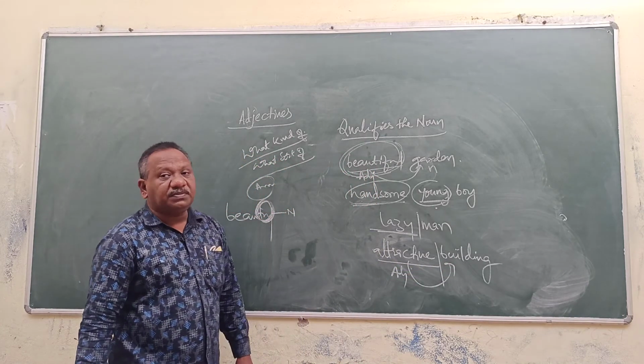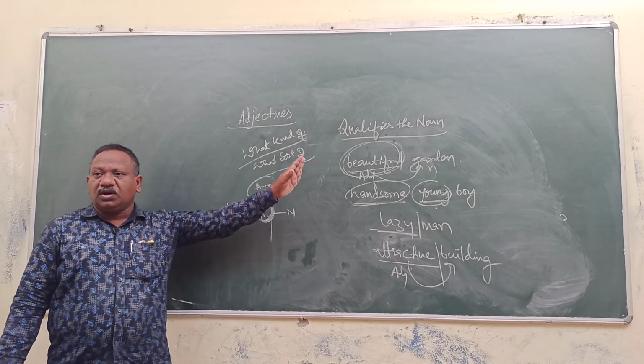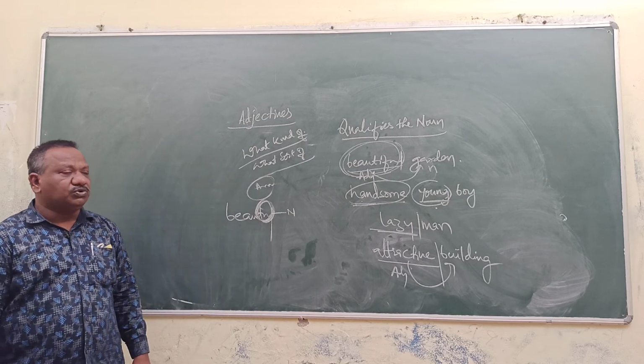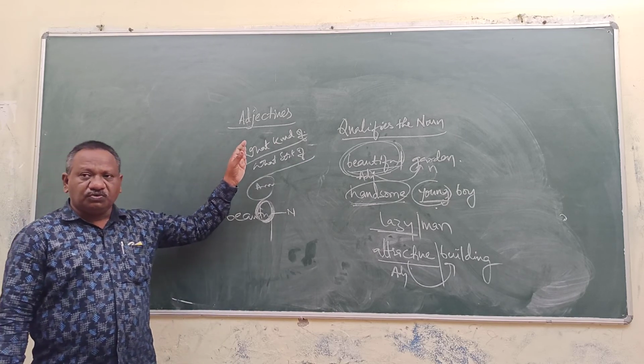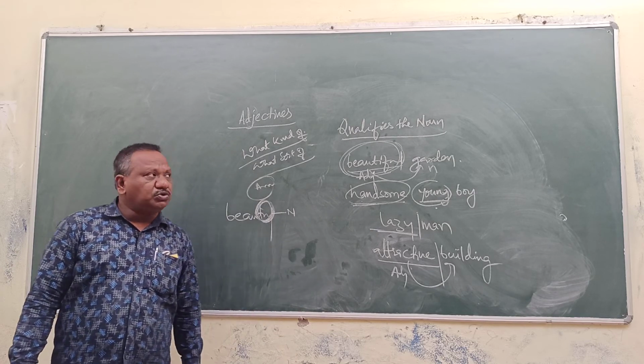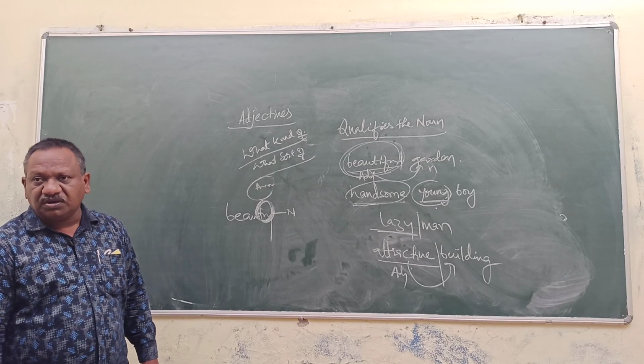See, what is meant by adjective? Which qualifies the noun is an adjective. Which tells something about the quality of a noun is called an adjective. While you are judging whether it is an adjective or not, you pose a question, what kind of, what sort of, and if you get the answer, that is an adjective.